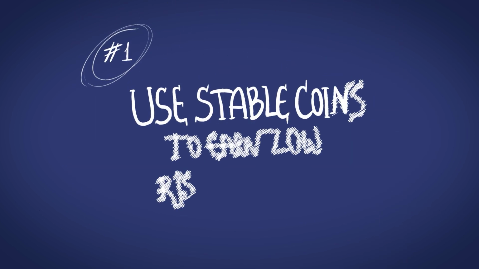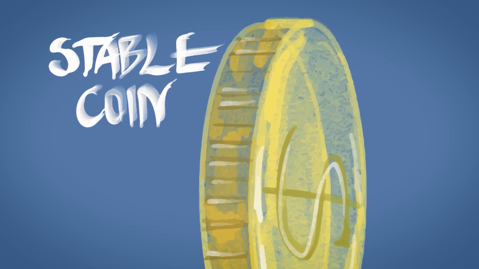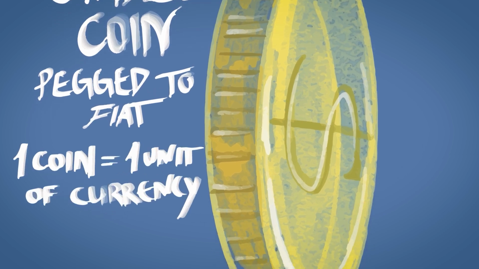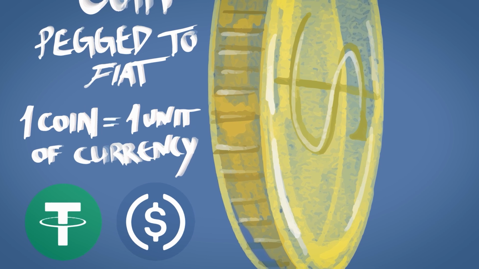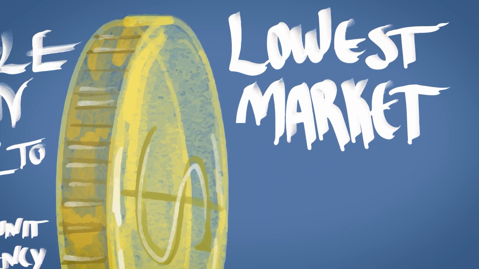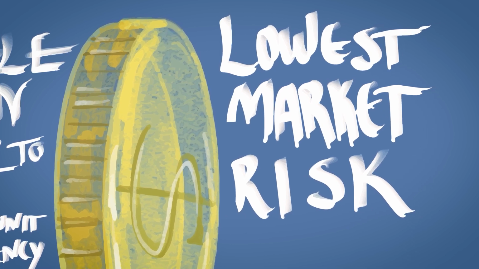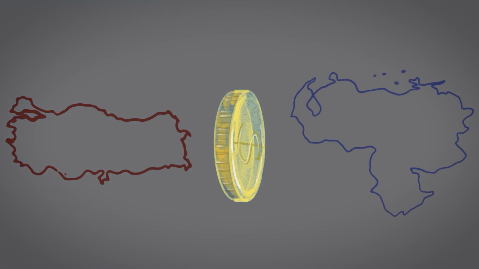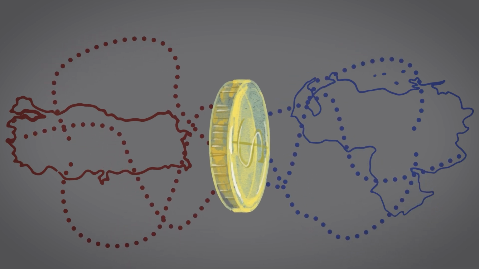Number 1. Use stablecoins to earn low-risk yields. And now you might ask, what's a stablecoin? Well, it's simple. It's a crypto coin pegged to a fiat currency. And one such coin will always be worth 1 unit of that currency. The most known of these are Tether and USDC. Stablecoins have the lowest market risk, as they are fluctuating according to fiat currencies. Most currencies are pretty stable, though in countries like Turkey or Venezuela, this might not be the case. In fact, for them it might be even useful to invest in a stablecoin pegged to the US dollar to keep their wealth.